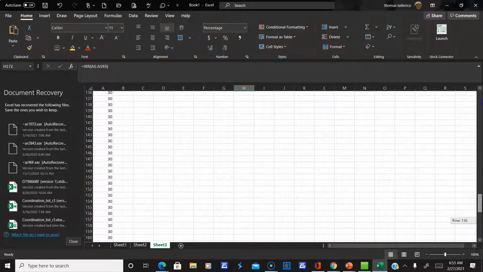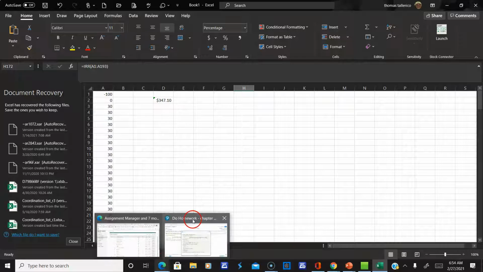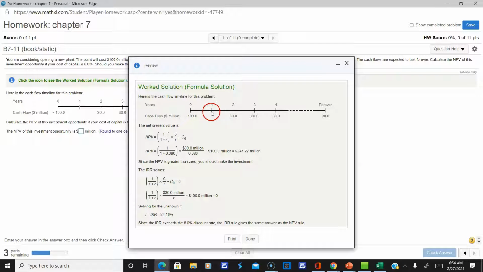And now there was one thing I didn't catch right away, and that is the fact that the first year was 0. If you look at the timeline, all right, let me go back and look at the timeline again here. You notice this is a 0, right? So basically, that's the way that worked here.